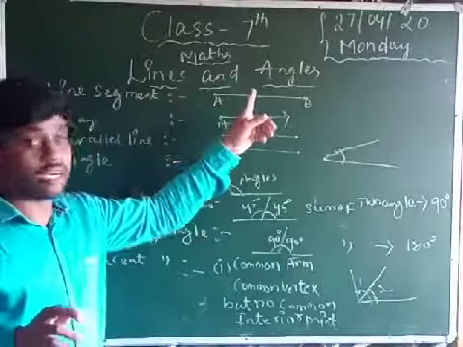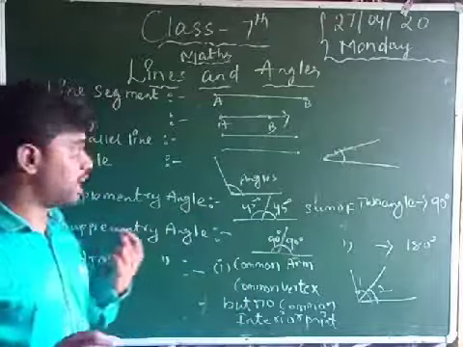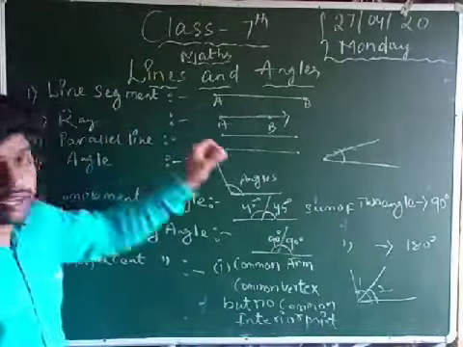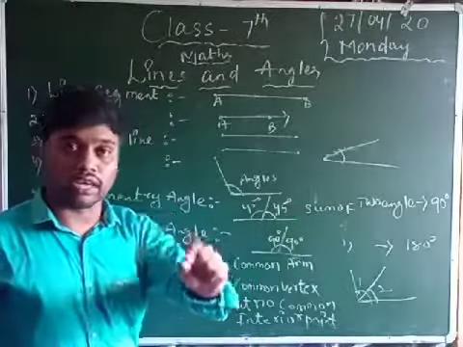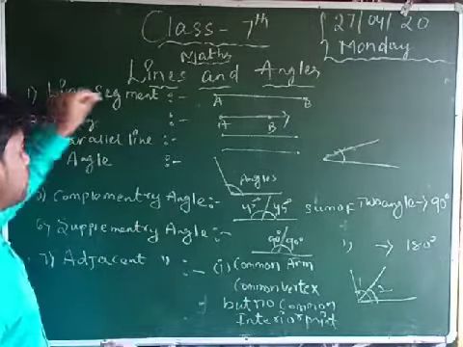Now we can look at some types of angles and some types of lines, as you can see on the blackboard. First, lines. We already discussed that a line starts from a point. Now there are also different types of lines. The first type is the line segment.